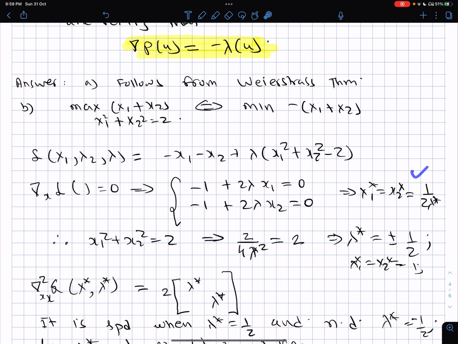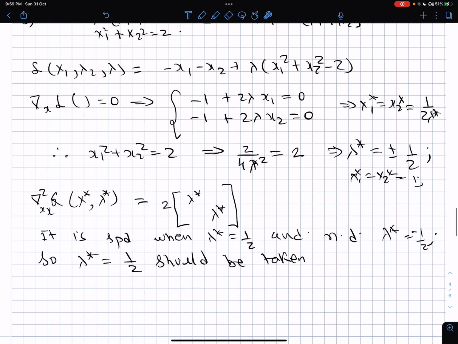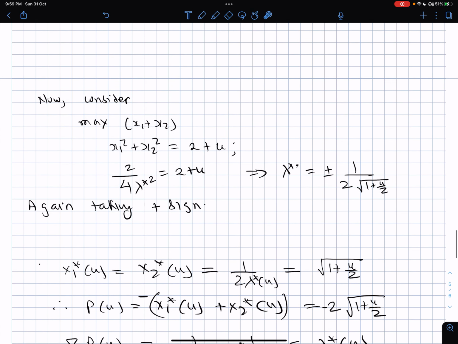So x1 star x2 star will still be 1 by 2 lambda star, and x1 square plus x2 square will be equal to 2 plus u. So therefore substituting there, 2 by 4 lambda star square will become equal to 2 plus u, or in other words, if I cancel out 2 here, this can be written as 1 plus u by 2, and so lambda star should be plus minus 1 by 2 under root of 1 plus u by 2.